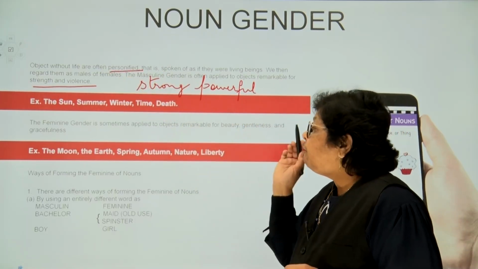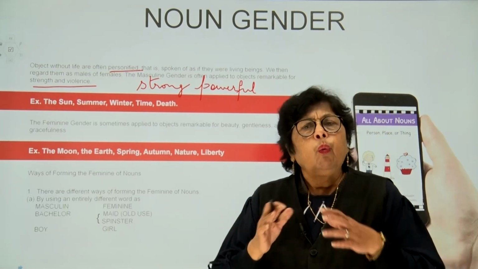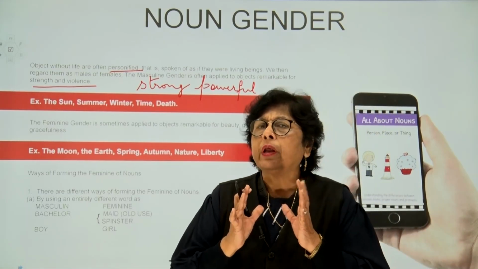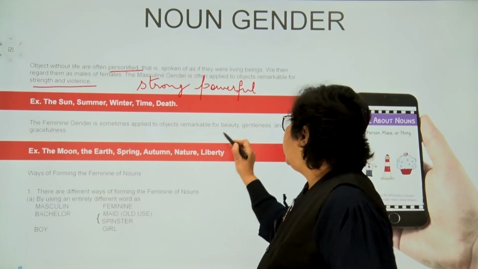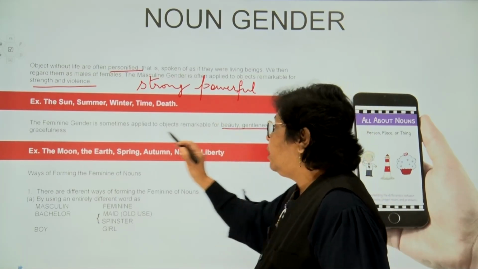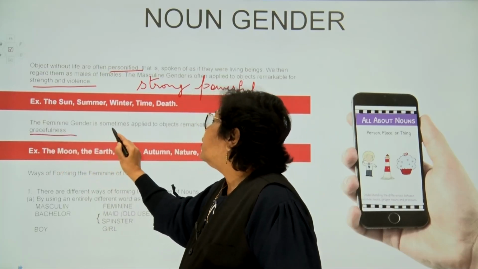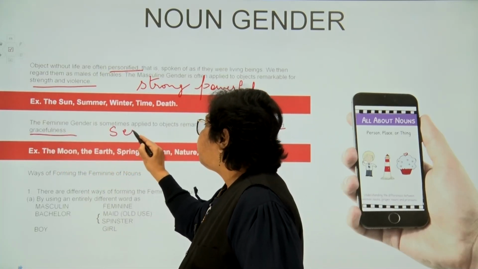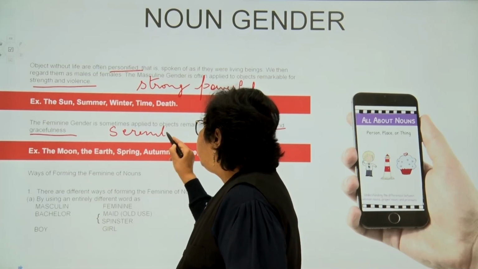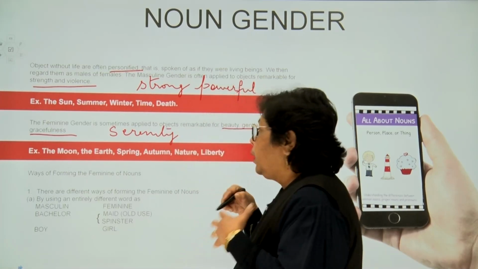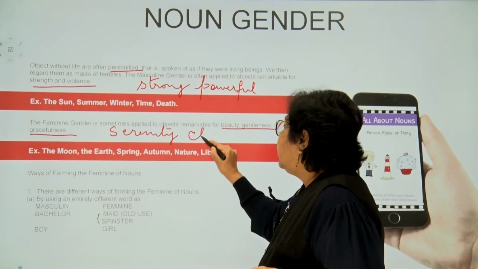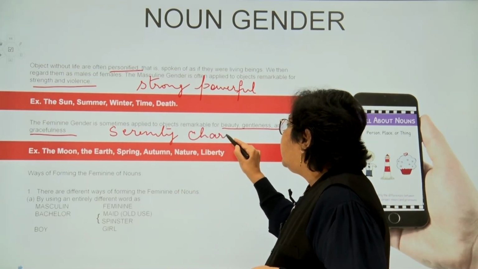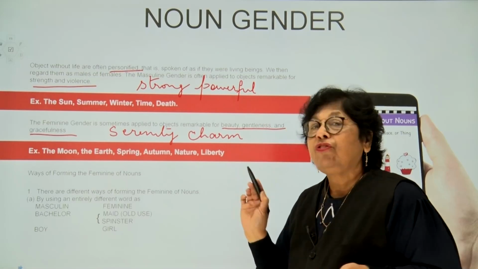Now, feminine genders, children, when any non-living object is rather known for its beauty, gentleness, gracefulness, serenity, for its charm, then, children, we will classify it as a feminine gender.